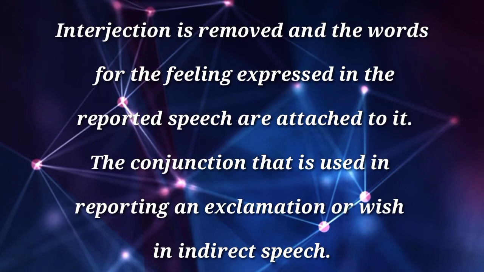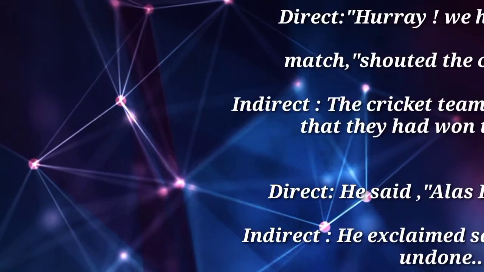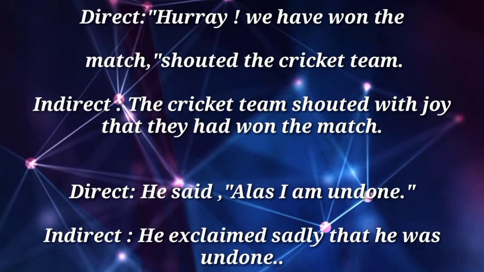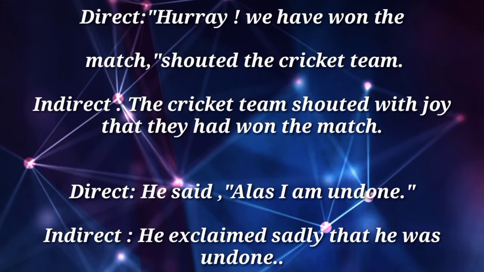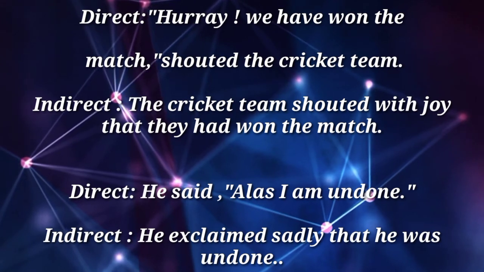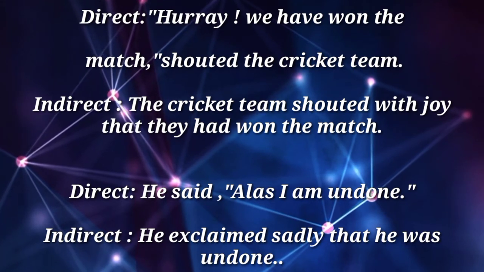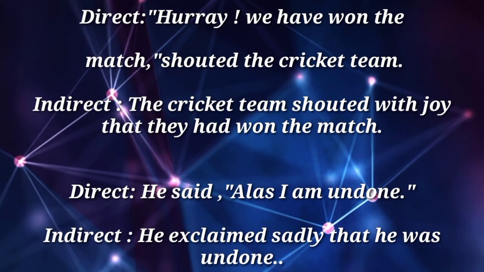Let us see the examples for exclamatory sentences. Direct, hooray, we have won the match, shouted the cricket team. Hooray is an interjection. So see the indirect sentence. The cricket team shouted with joy that they had won the match. Hooray is replaced with joy.